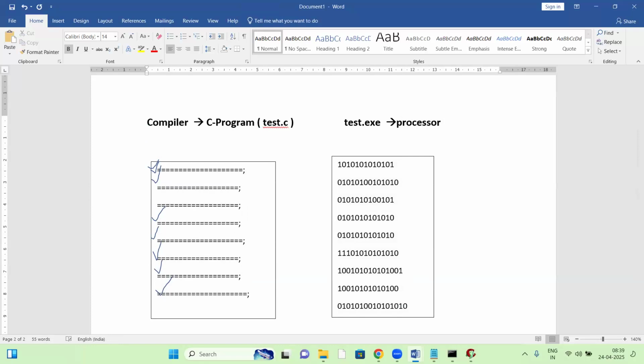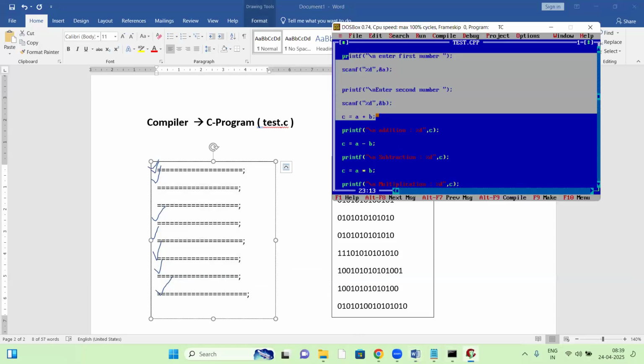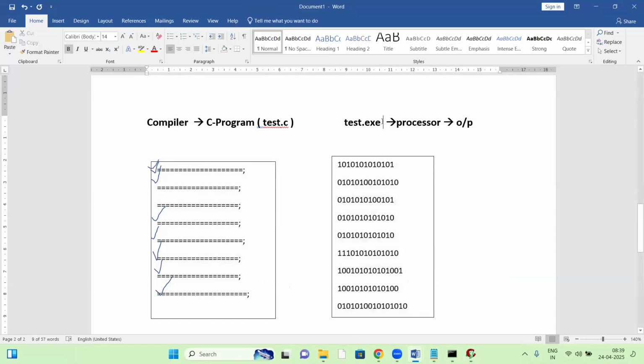So the processor takes that exe file and executes it, generating output. The compiler checks the whole code from top to bottom and shows all the errors. If there are no errors, your C program source code is converted into binary format and written to another file. This file is called the exe file. So the test.exe file is created, and after creating it, the exe file is given to the processor.